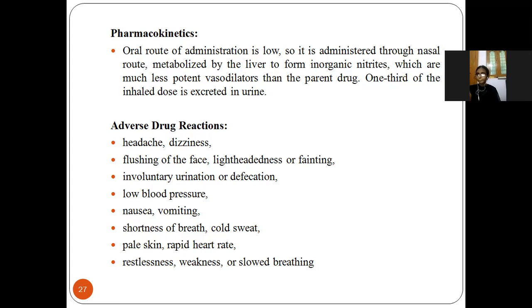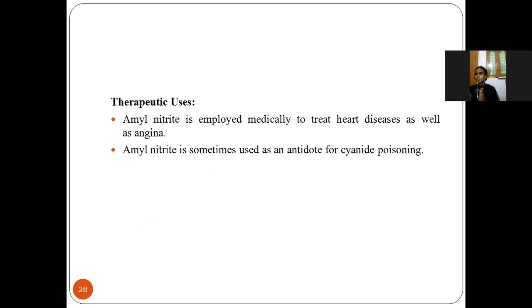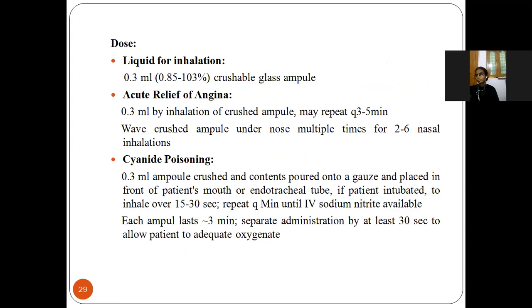Next, uses: it is used in the treatment of various heart diseases like angina, and also it is used as an antidote for cyanide poisoning. Next, dose: it is taken in the form of inhalation. So 0.3 ml should be taken. For angina pectoris, 0.3 ml by inhaling, for 3 to 5 minutes.